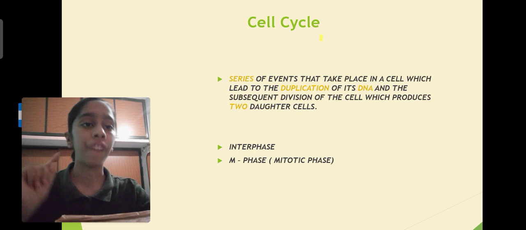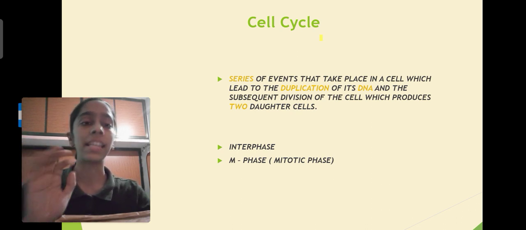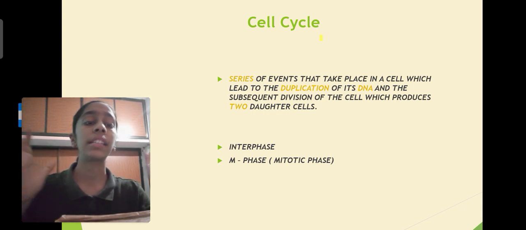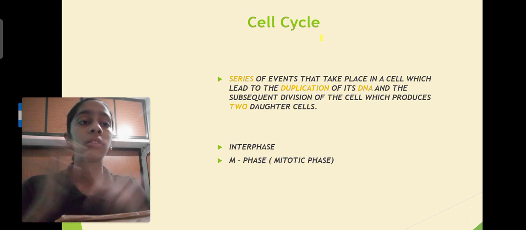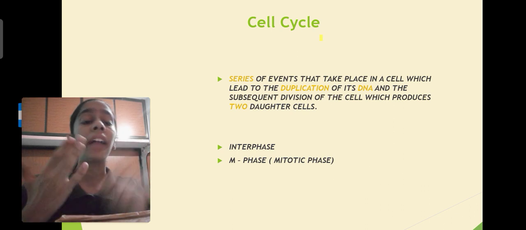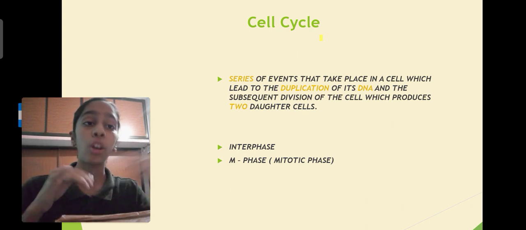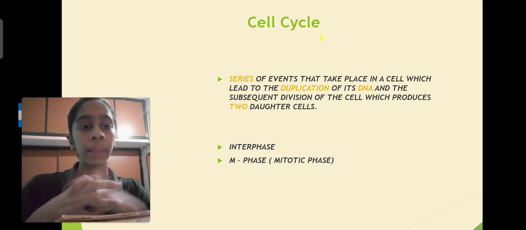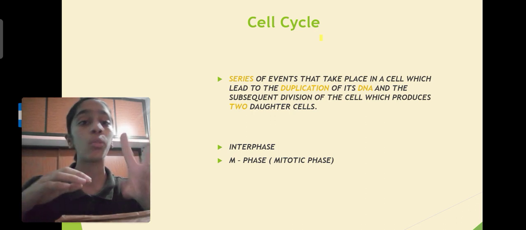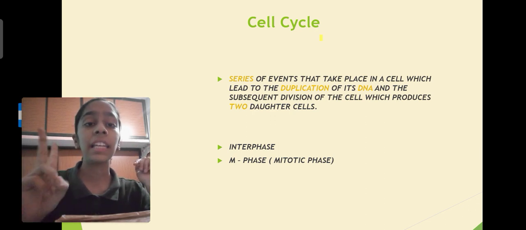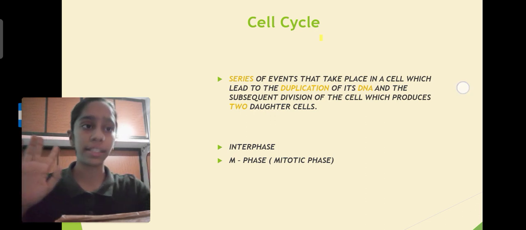Now let's come to a very important topic called cell cycle. Cell cycle क्या है? Cell cycle is a series of events. बहुत सारे events इसमें होते हैं और इसका main जो purpose है that is कि new cells are formed and the DNA is getting duplicated, along with the duplication of chromosomes, and 2 daughter cells are formed here. So the cell cycle has 2 main phases. The first is interphase, second is M phase or mitotic phase. Let's see what are they.